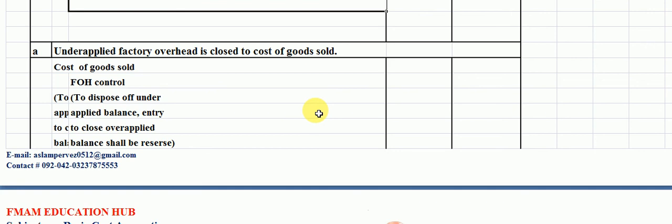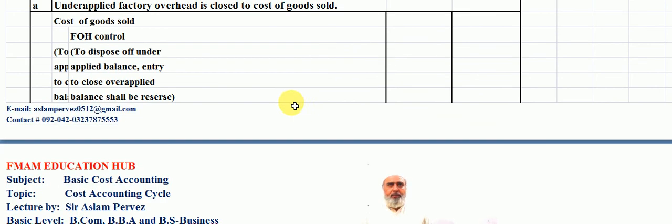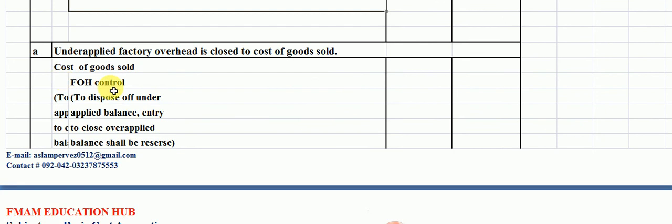When the condition is that this underapplied factory overhead is charged only to the cost of goods sold, the entry will be passed: cost of goods sold is the debit and factory overhead control is the credit at the time of underapplied factory overhead charge. To dispose of the underapplied balance, an entry to close the balance shall be passed.